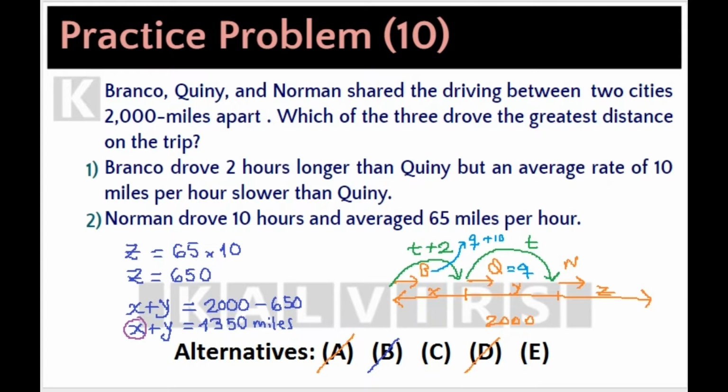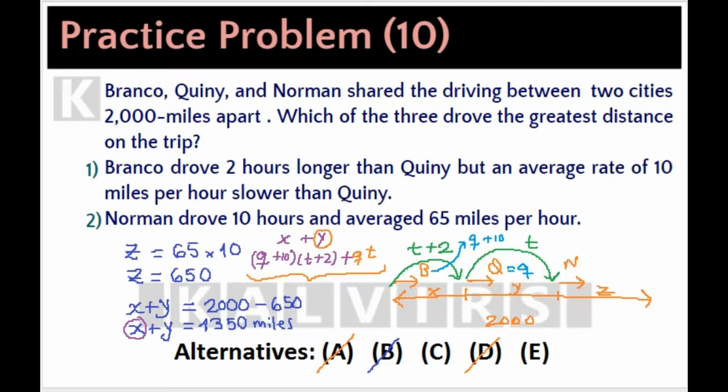X can be written as the rate of Branko times the time of Branko. So we get X plus Y equals Q plus 10 times T plus 2, and Y is Q times T. And the sum of this expression must be 1,350.